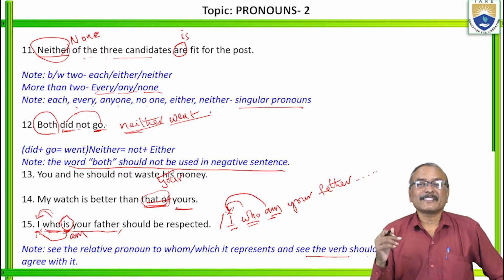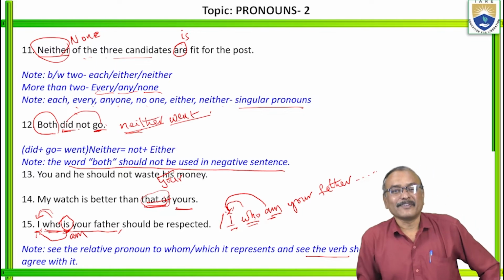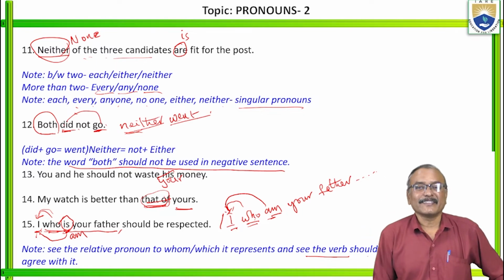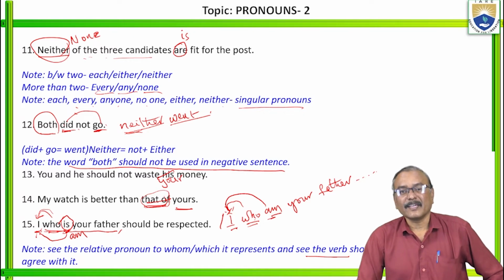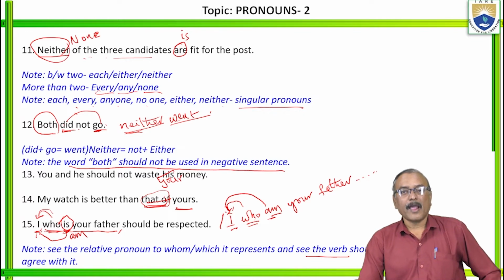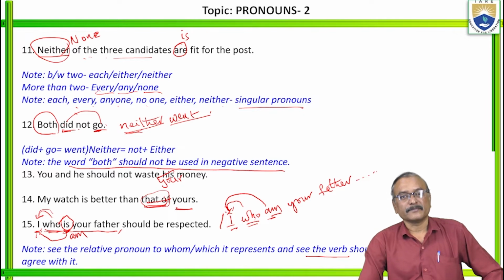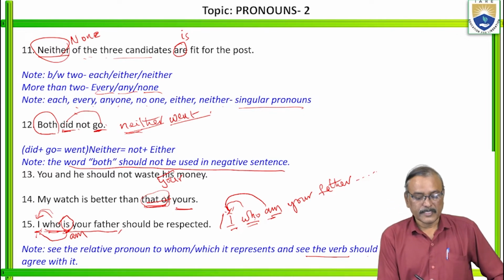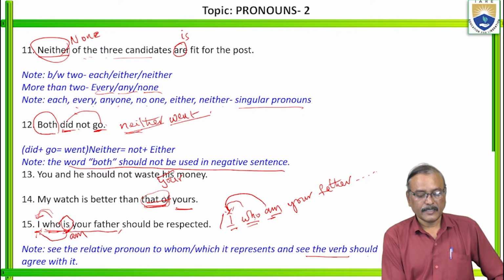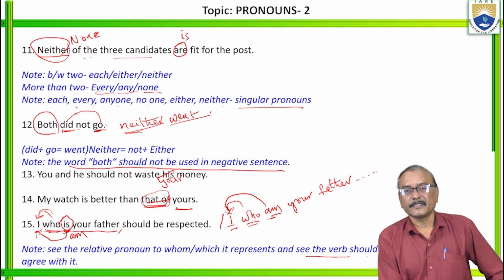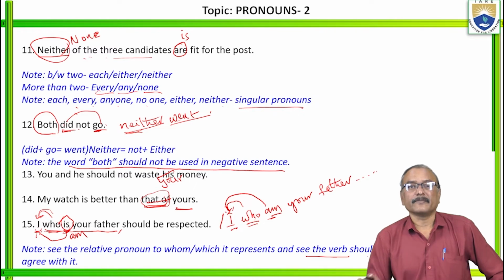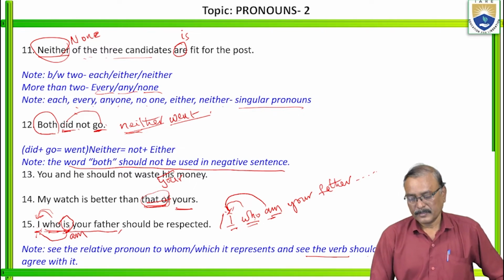Actually it sounds natural because we are not habituated. We are habituated to listen to this wrong English. That's why in the spoken we think it's correct only. Okay, "I who is your father", that is wrong. "I who am your father should be respected", right? So this verb should agree with the noun or pronoun preceding the relative pronoun. Is it clear?